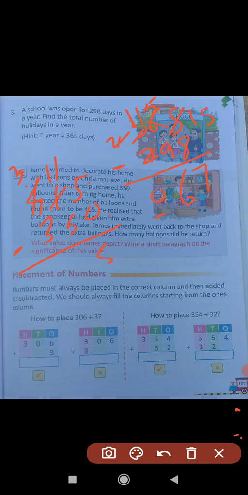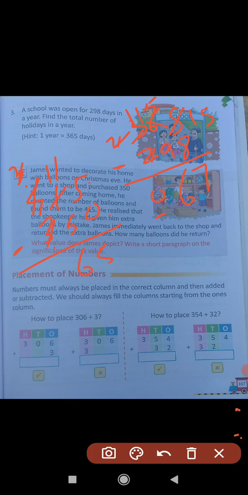is equal to 6. Write 6 in the tens place column, and this 3 minus 3 is equal to 0. So no need to write 0 before 65. The answer is 65. So how many balloons did he return? He returned 65 balloons. He returned 65 balloons to the shopkeeper.